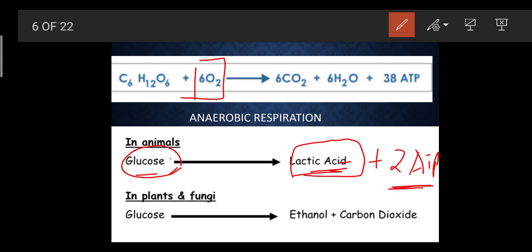See, in humans or in animals, suppose an athlete is working very hard, so he is losing up his energy, he is oxidizing his glucose, but after a particular period of time that athlete is going to stop and going to rest. Why is he going to rest?